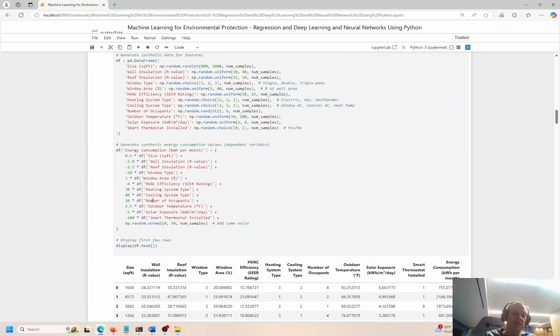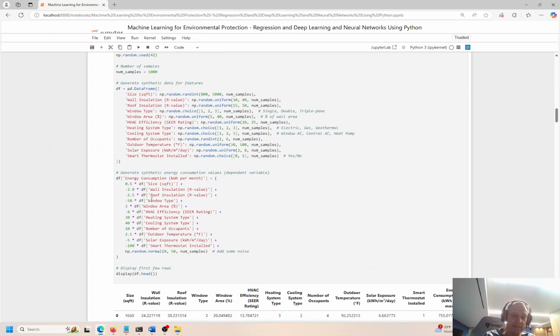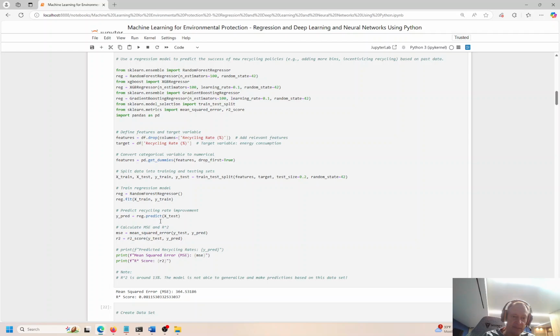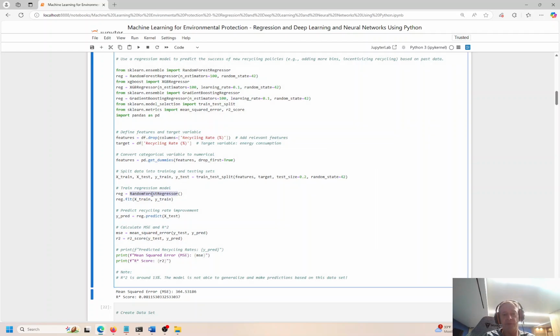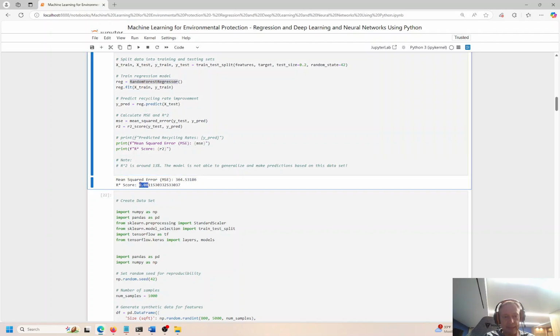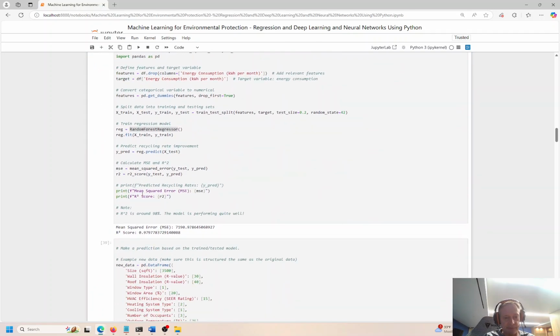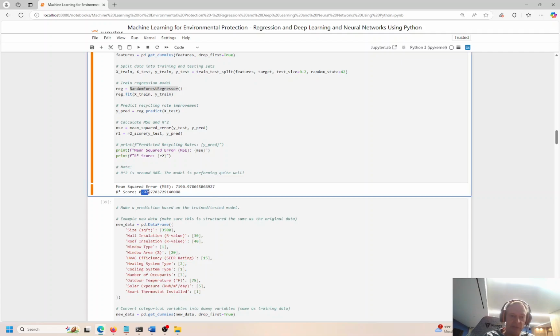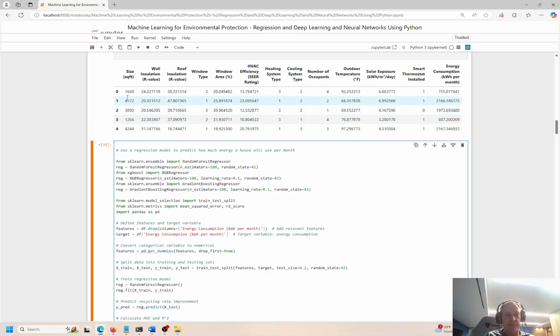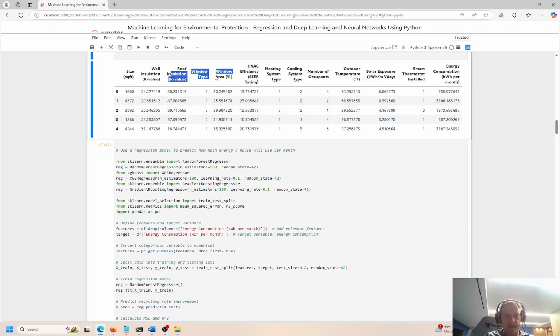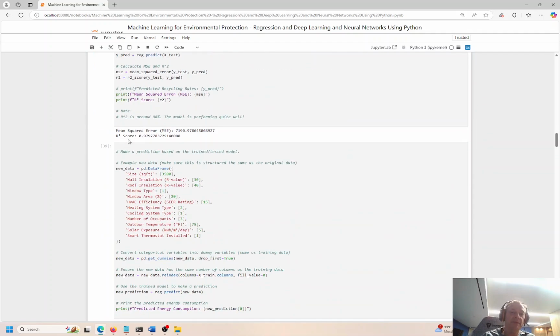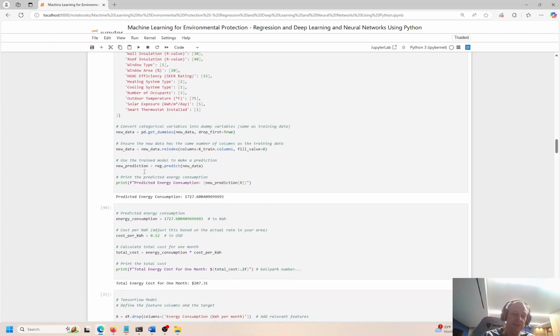Okay, so we had the random forest regressor over here. I think that was the same, right? Was that the same one? Let me see. Same model. Okay, so random forest regressor here did not perform well, got 0.8, not even 10% accurate. It's only 8%. In this scenario, 97% accurate, right? So mission accomplished, we achieved the goal. We're 97% accurate in terms of our ability to predict how much energy a home will consume based on these features: the square footage, size, insulation, HVAC, temperature, number of occupants, so on and so forth. We can predict with a high degree of accuracy how much energy the home will consume.